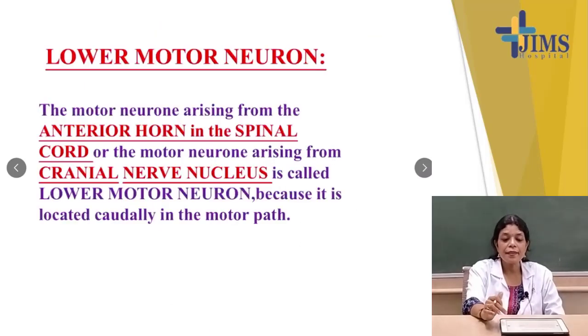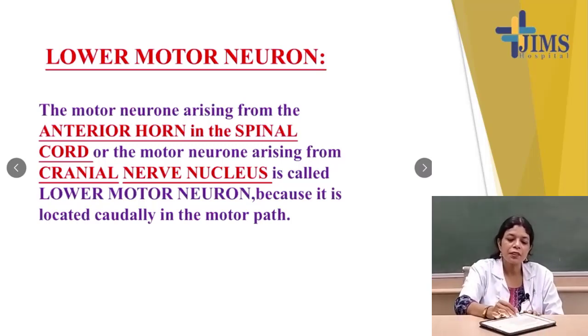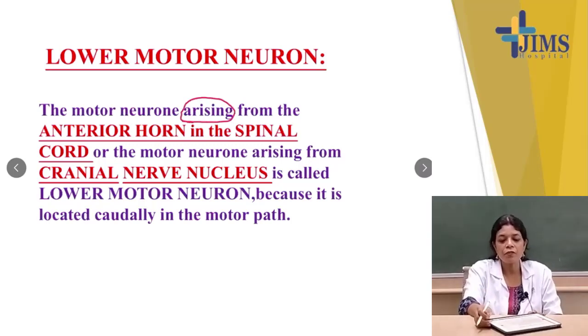Lower motor neuron means the motor neuron arising from the anterior horn in the spinal cord, or the motor neuron arising from the cranial nerve nucleus, is called the lower motor neuron. This definition you have to remember, that it will arise from the anterior horn in the spinal cord or the motor neuron arising from the cranial nerve nucleus. You have noticed that in the arising.